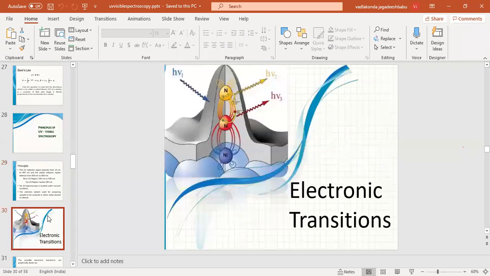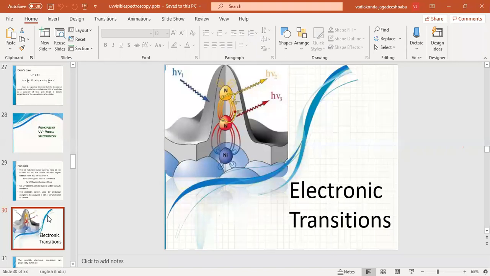We use UV-visible spectroscopy to know the electronic transitions, meaning which kind of groups are present, whether the molecule has a benzene type of structure, a ketone, a diene, or an enone. We will come to know the basic skeletal structure of the molecules.